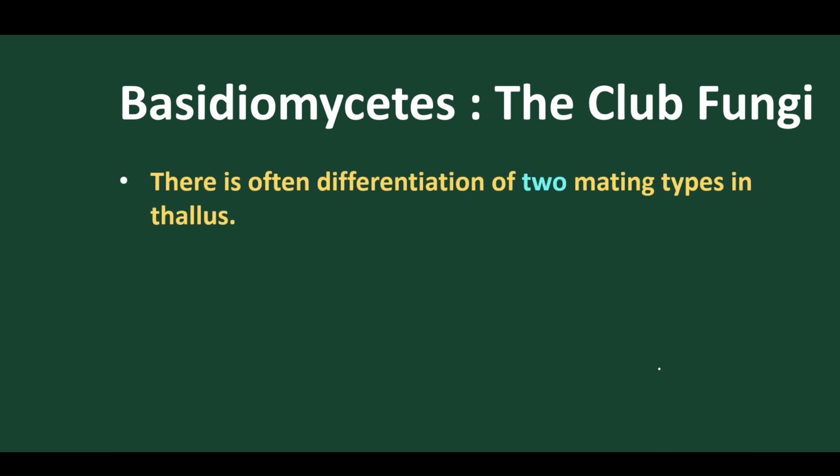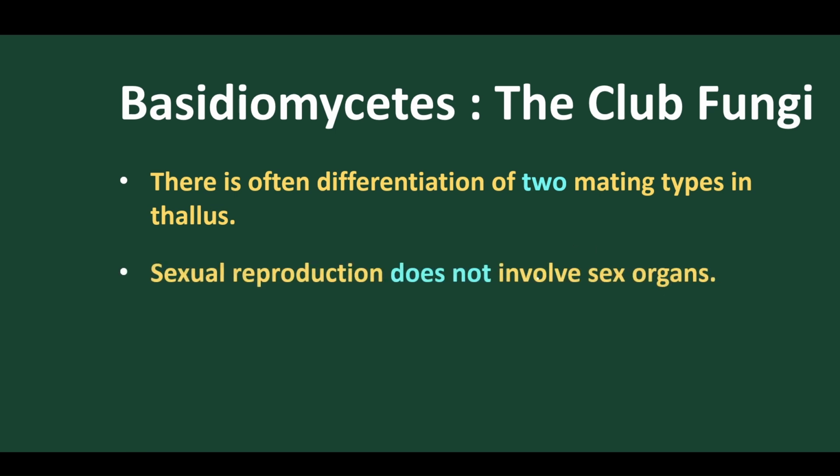But when we move on to sexual spores, where two different hyphae or two different thalli mate, they produce sexual reproduction because they don't have sex organs. So as they don't have sex organs, the mating is by means of two hyphae or two thalli. Suppose this is a hypha, and another hypha comes for mating.